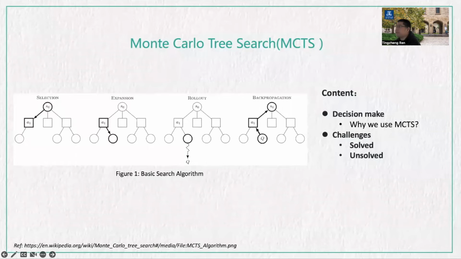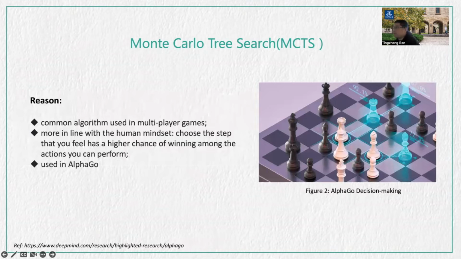Here I will briefly describe why we use Monte Carlo tree search and the challenges encountered in the application of the algorithm. The basic MCTS algorithm is designed in the diagram. We use MCTS because it is common in multiplayer games. Secondly, it is more in line with the human mindset. And thirdly, it is also used in the famous AlphaGo.